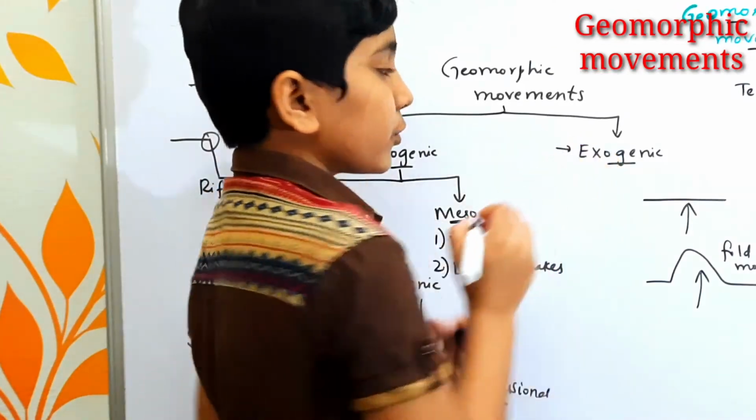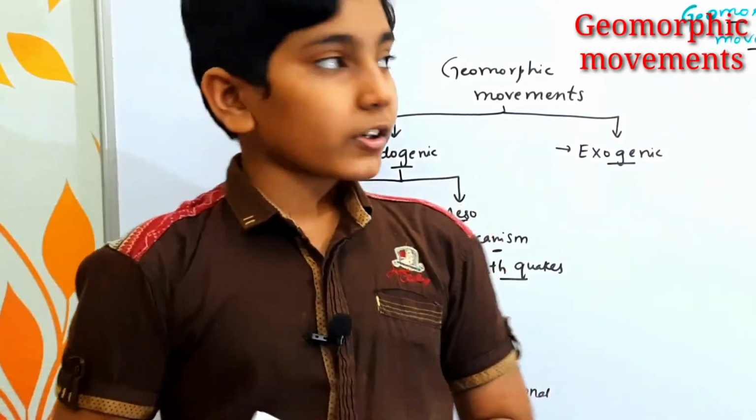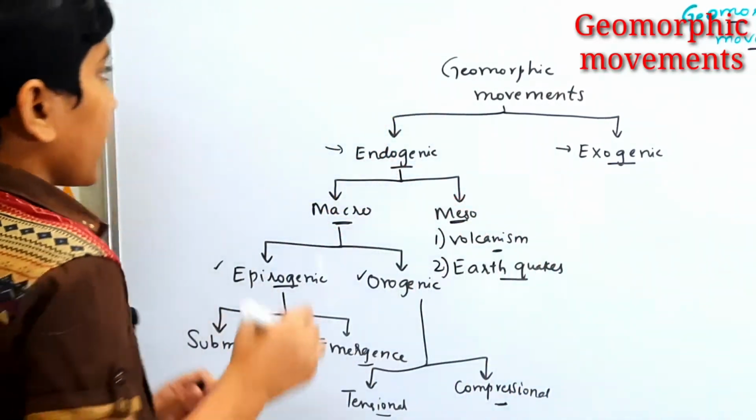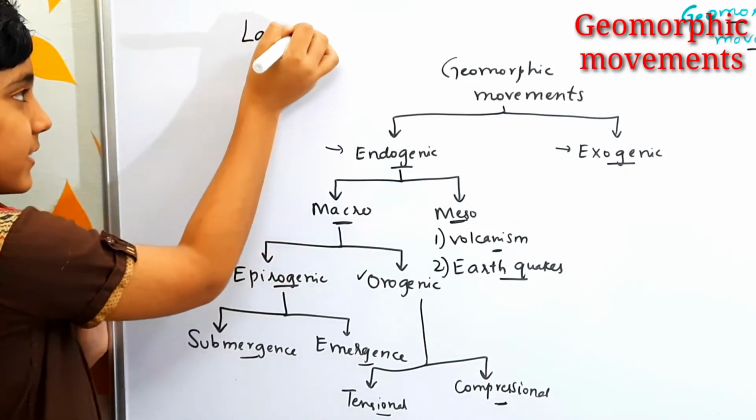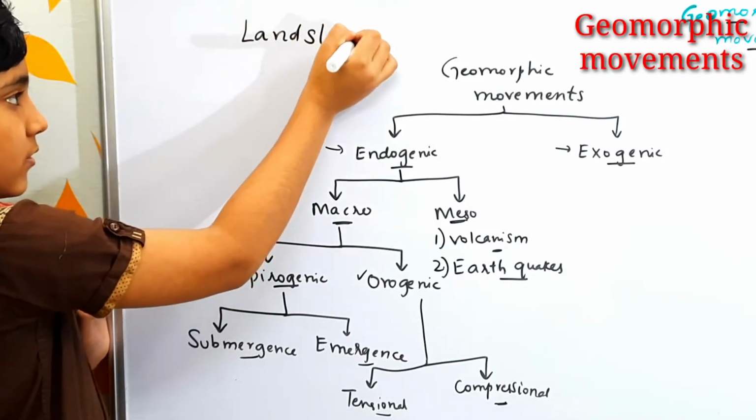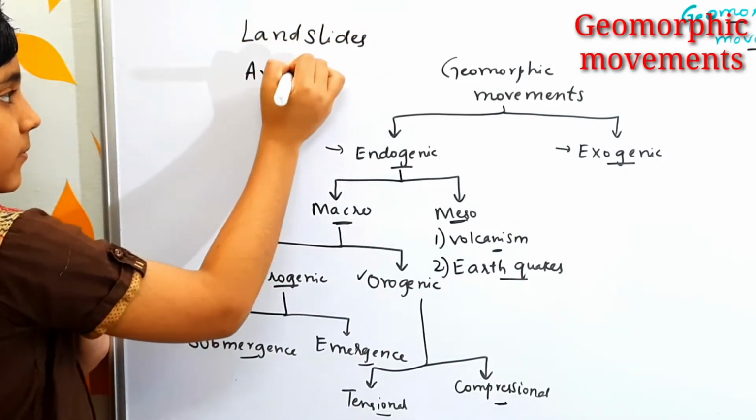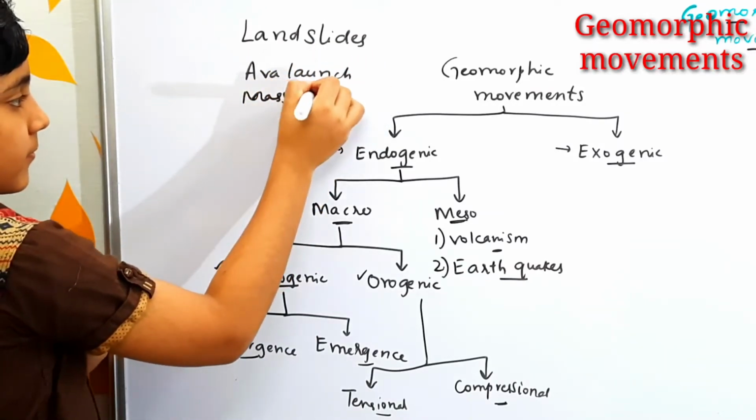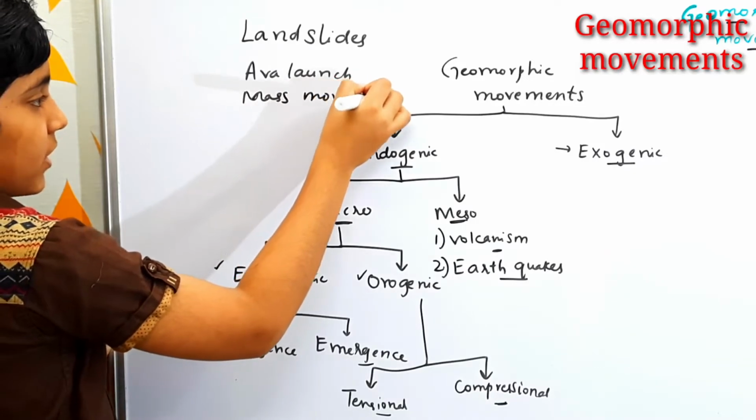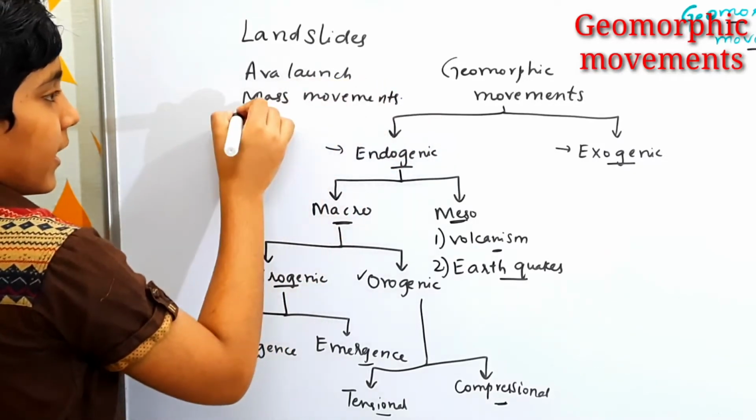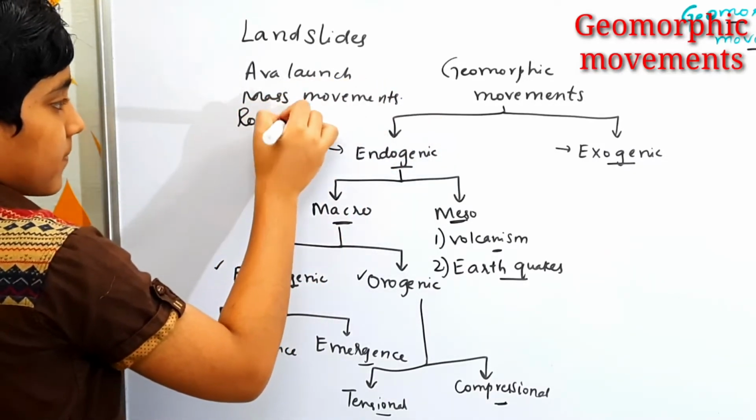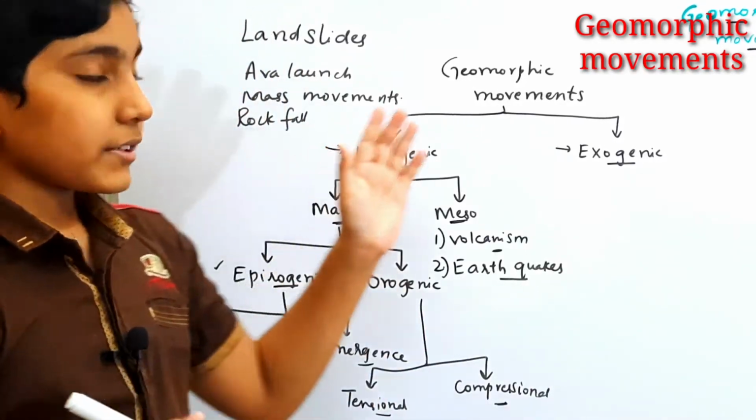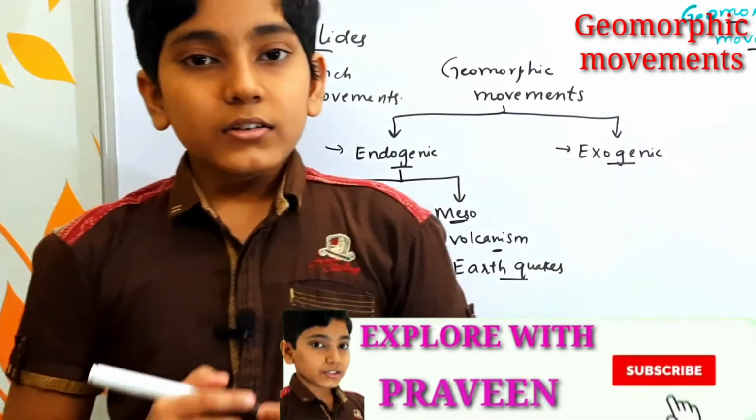Now let us come to the exogenic forces. Before going to look at the exogenic forces, let us look at some examples such as the landslides, avalanche, the mass movements, and the rock fall. Now let us understand them one by one in order to understand about the exogenic forces. So looking at the